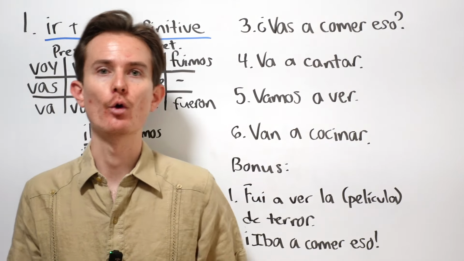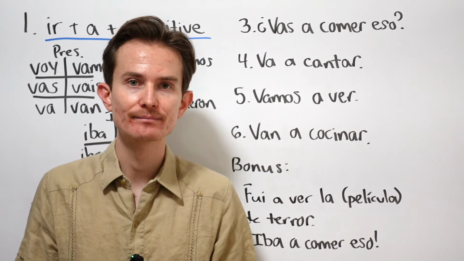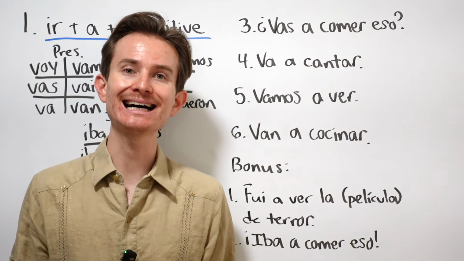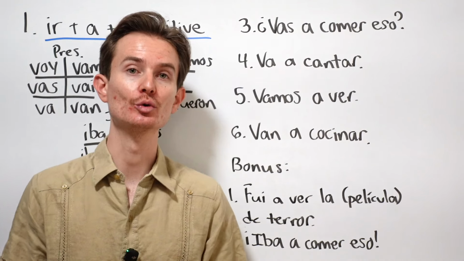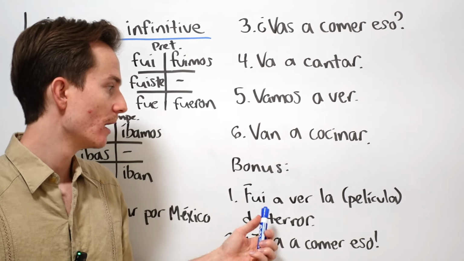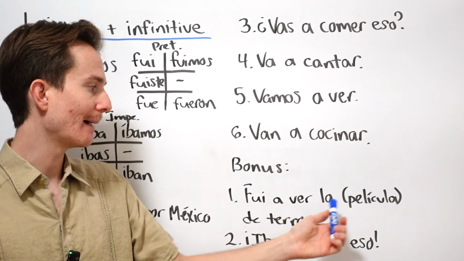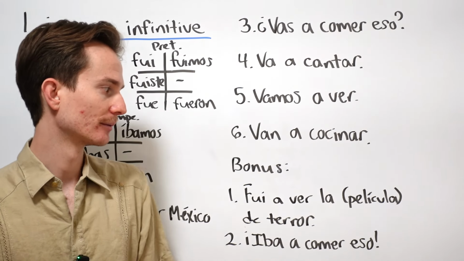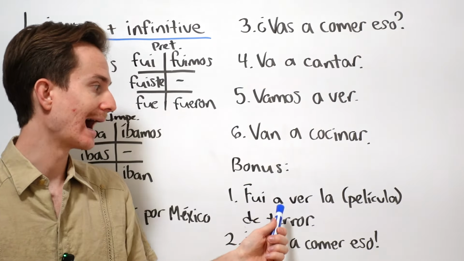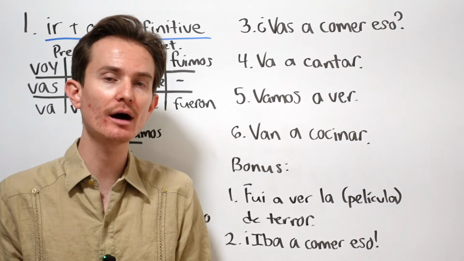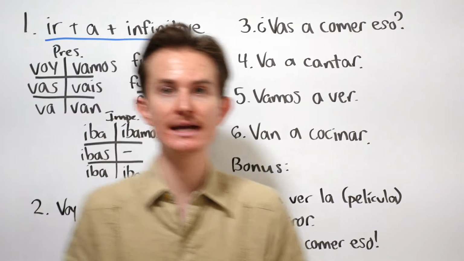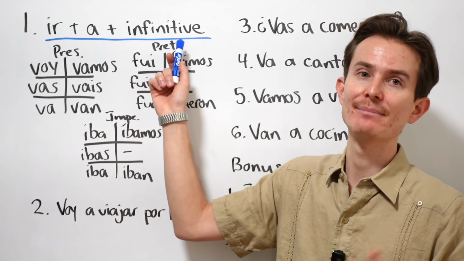Vamos a ver. We are going to see. Van a cocinar. They are going to cook. And now, for the bonus ones, we can say something like, fui a ver la película de terror. Okay? I went to see the horror movie. Fui a ver. It's the same formula going on. Obviously, now this is in the past tense and not in the future tense, but you can see all we're doing is just following that basic formula.